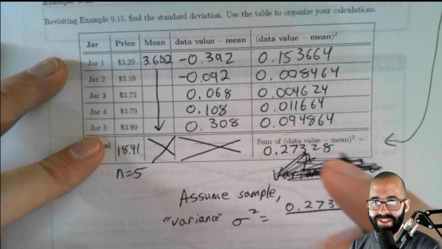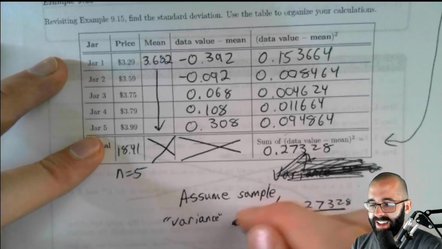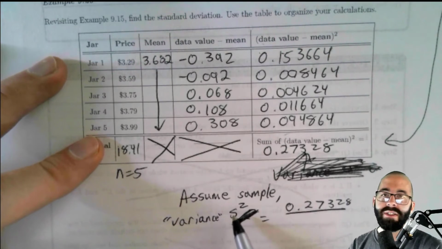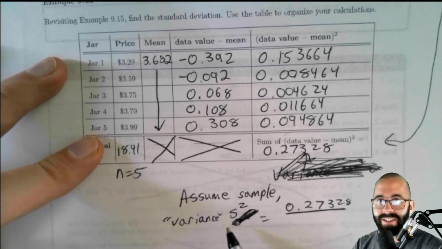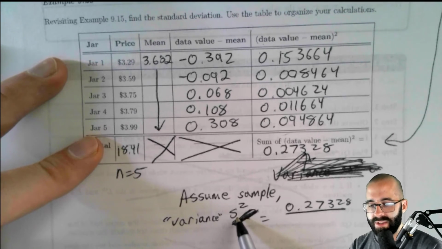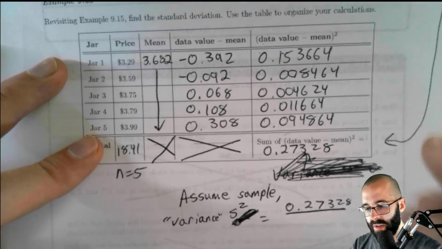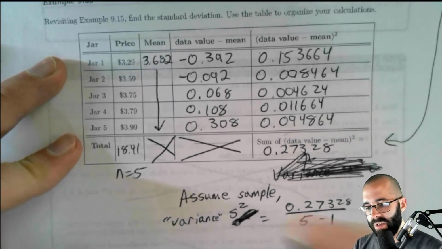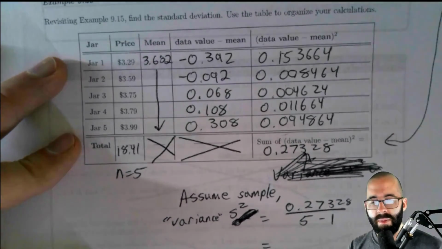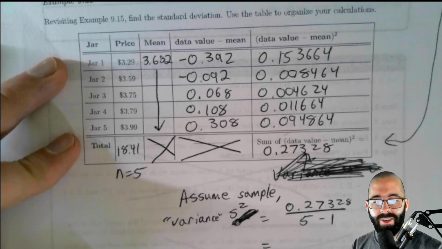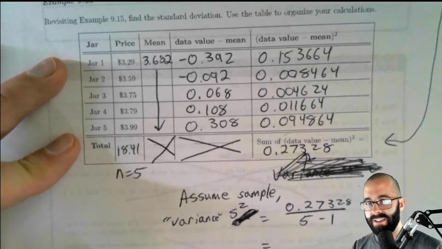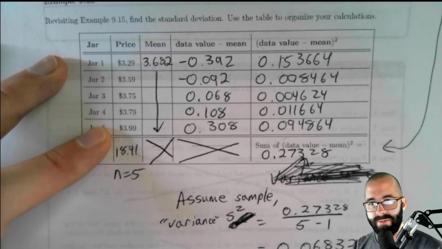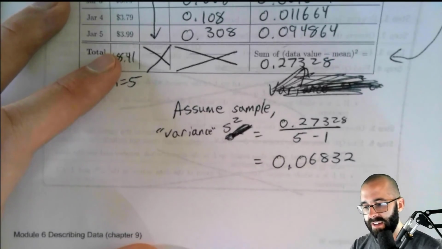Actually, a lot of times it's called sigma squared, but that's only for the population. Here, it's s squared, right? Because our standard deviation is s. Our sample standard deviation is s, so our sample variance is s squared. That's going to be divided by n minus 1. N equals 5, so we're dividing by 5 minus 1, or 4. Type that all in. Really hope I'm not making a simple arithmetical error here, because there are a lot of ways to make silly errors. And we get this as our variance.